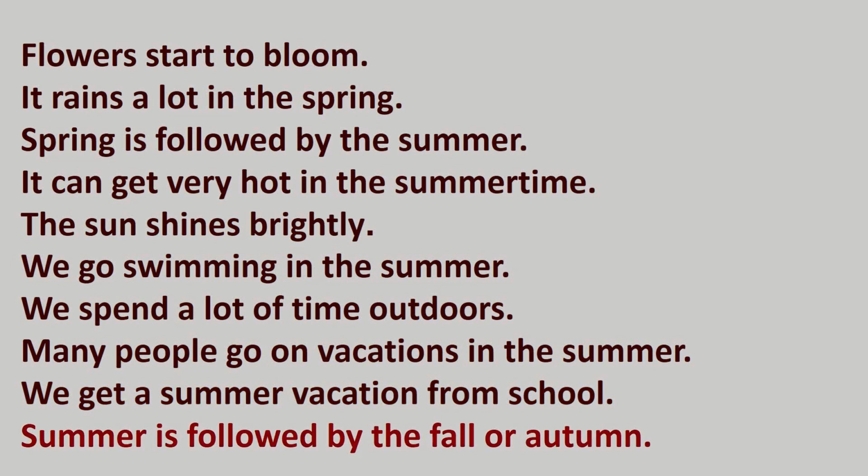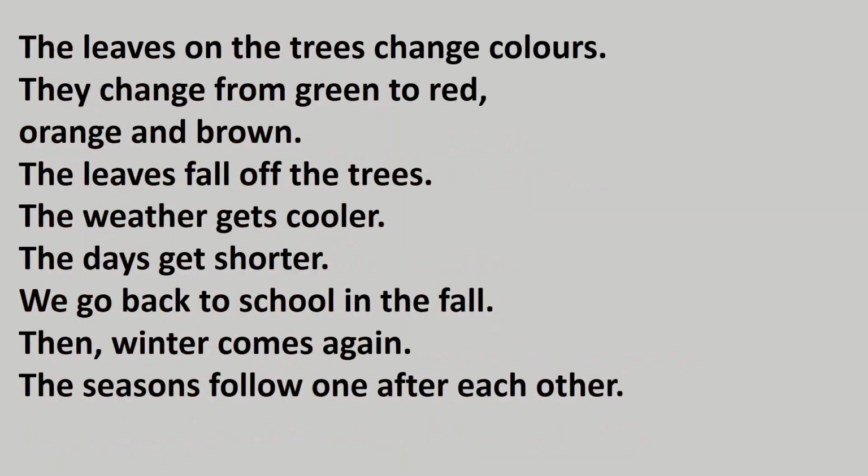Summer is followed by the fall or autumn. The leaves on the trees change colors. They change from green to red, orange, and brown. The leaves fall off the trees. The weather gets cooler. The days get shorter. We go back to school in the fall. Then winter comes again. The seasons follow one after each other.